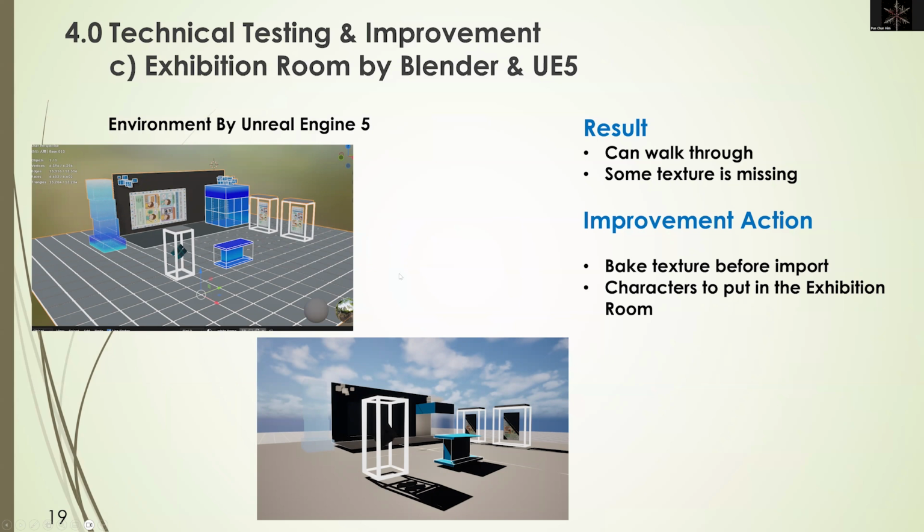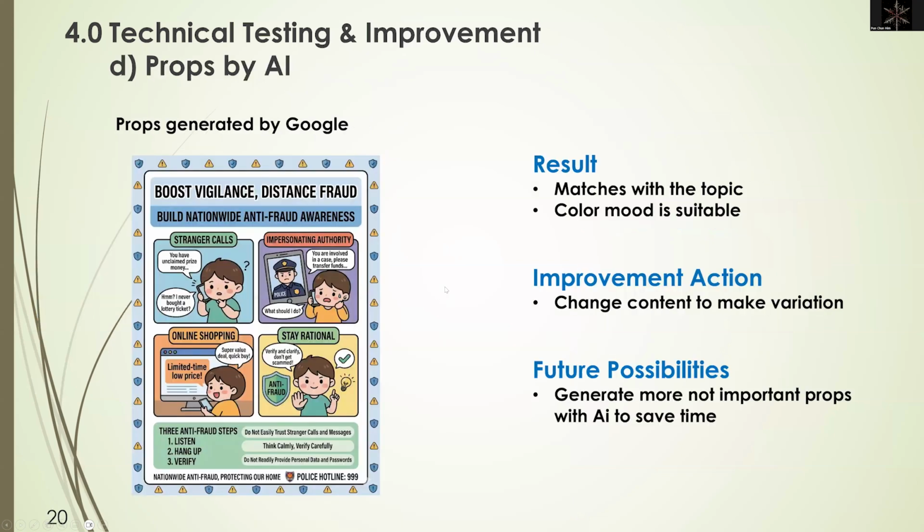I figured out it needs to bake the texture from the node tree to an image file in order to get a successful import from Blender to Unreal Engine 5. And then I use AI to generate the props as the content of the exhibition.